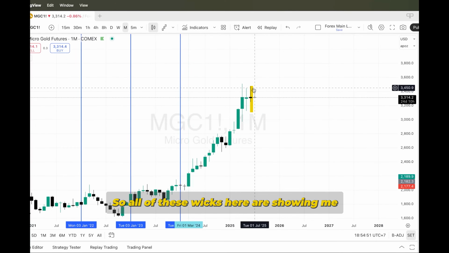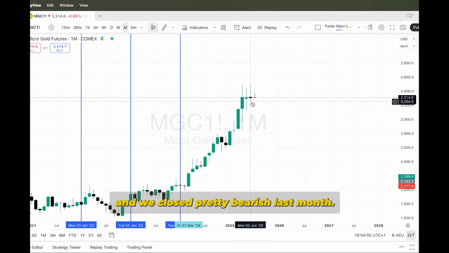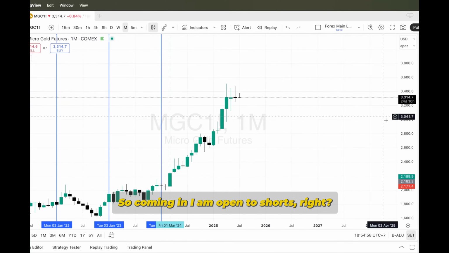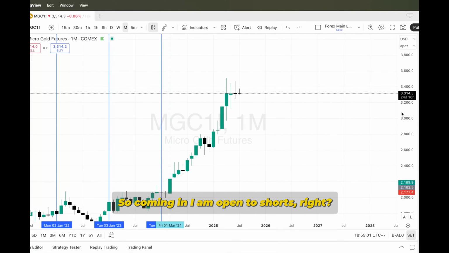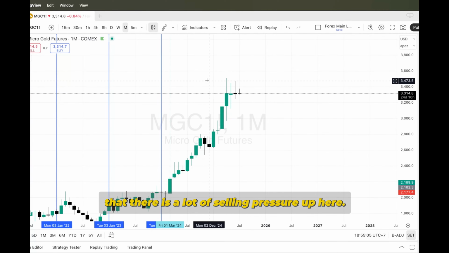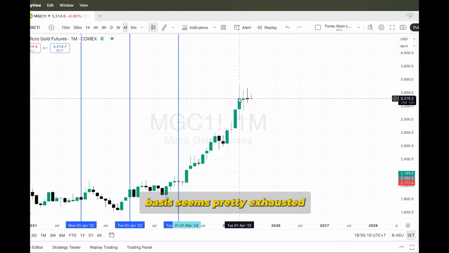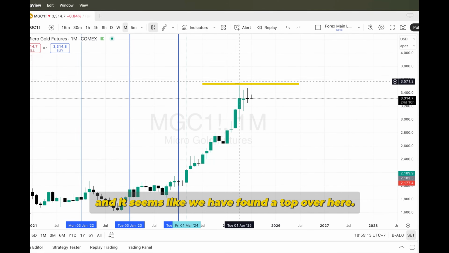So all of these wicks here are showing me rejections in this area. And we closed pretty bearish last month. So coming in, I am open to shorts, right? I do like shorts because I see that there is a lot of selling pressure up here. This move on a longer term basis seems pretty exhausted, and it seems like we have found a top over here.